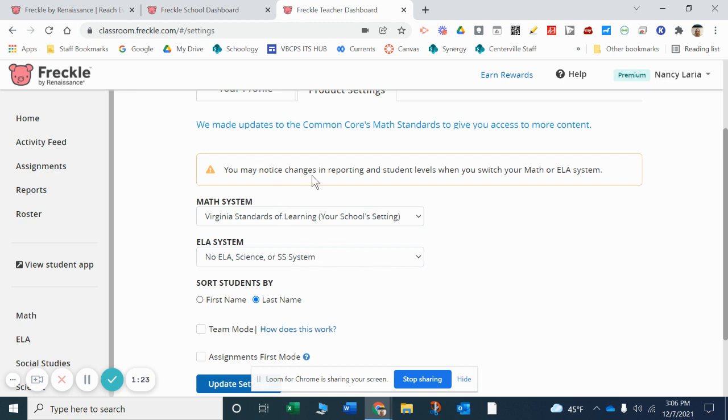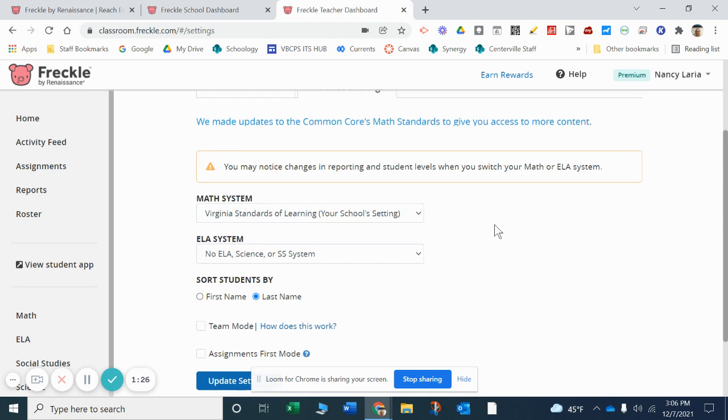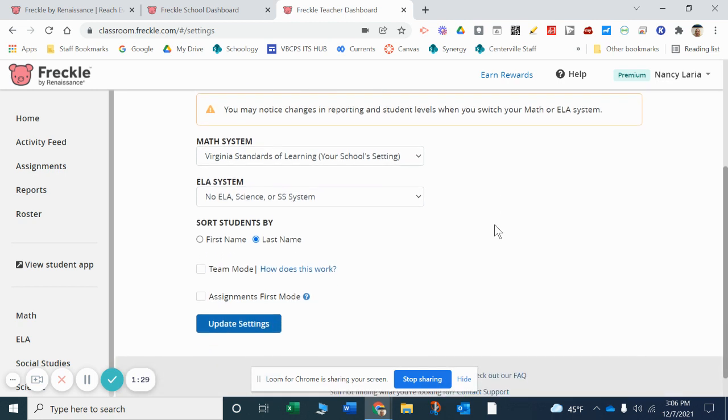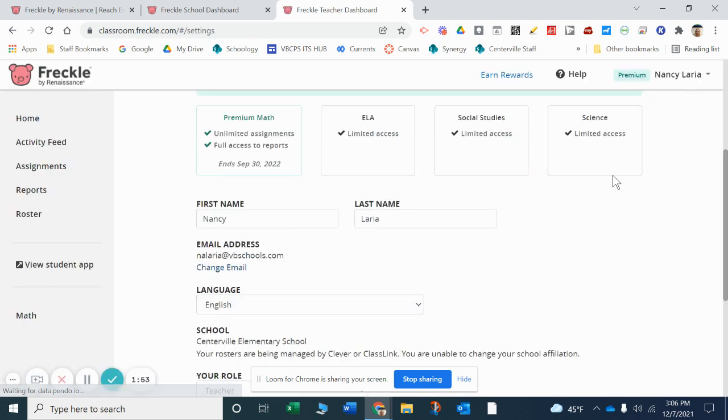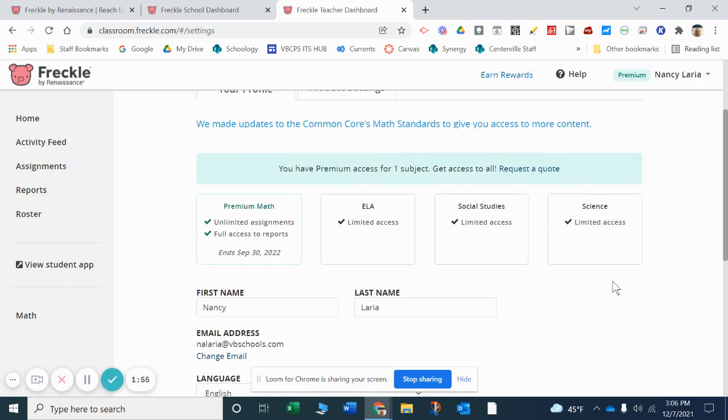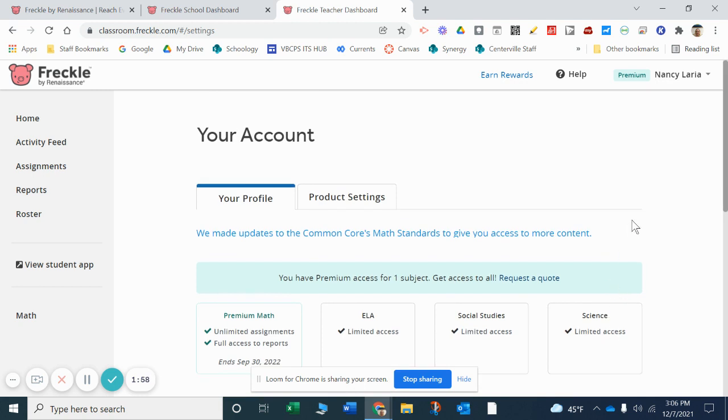Okay, and it says you may notice some changes in reporting student levels when you switch your math or ELA system. That's okay. As I scroll a little bit further down, we can leave things the way they are, sorted by last name. Don't worry about the team mode part, and be sure there's a check beside assignments first, because we want all of our students to be doing assignments first. And then click Update Settings to save. You get a little flag that comes up at the top that says your settings have been changed. Okay, that was the product settings.